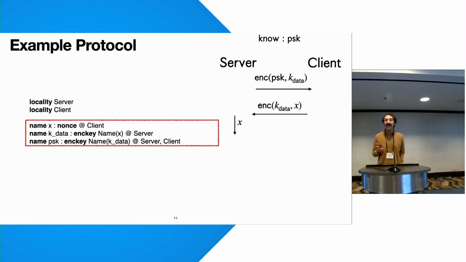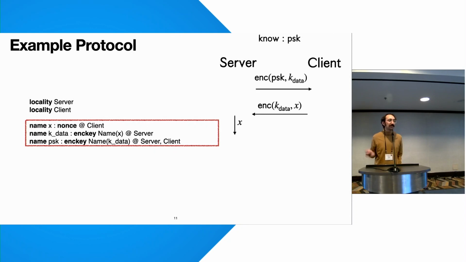Each name here is attached to a name type, which says how the name can be used. Here, X has the name type nonce, which is used for opaque random data, while kData and PSK have this AEAD key name type, which is used for authenticated encryption. This key name type additionally has an associated data type that describes the set of messages that can be encrypted under the key. So here the type associated to kData is name of X, which is a singleton type that only holds the value of this name X, which reflects the protocol.